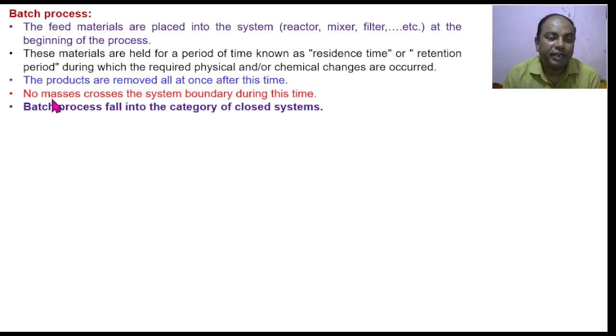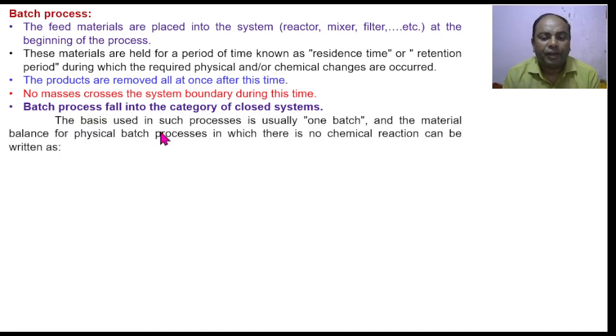So we can say that in a batch process, the feed material, once it is entered, remains in the system until all of the physical or chemical changes occur. Once the desired or expected product is obtained, all of the product is taken out at a time, and in this process there is a restriction that no mass can cross the system boundary when it is undergoing the process. Moreover, you can say that batch process falls into the category of closed system.